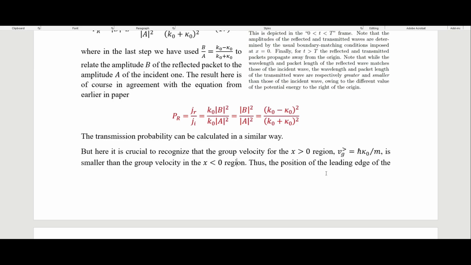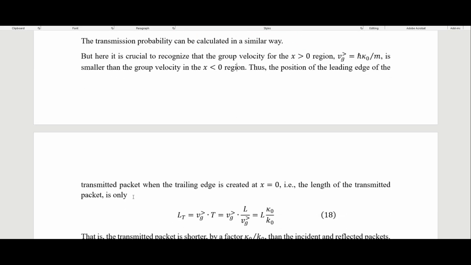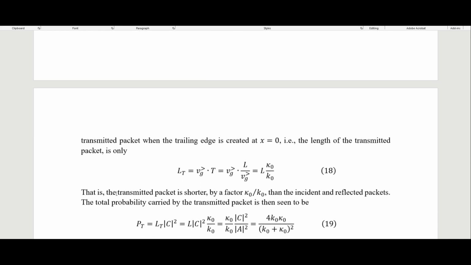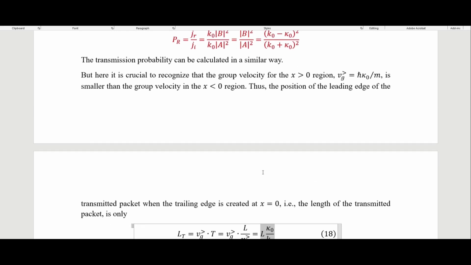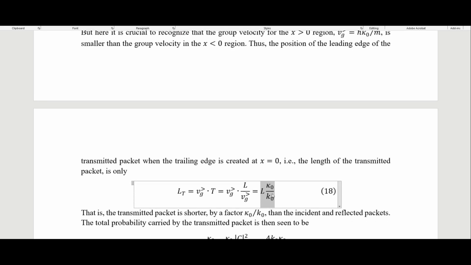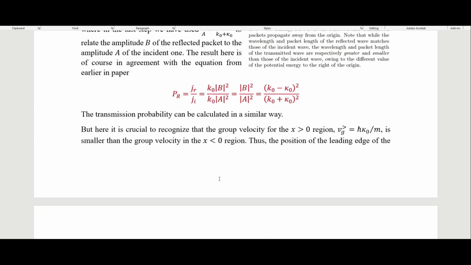Thus, the position of the leading edge of the transmitted packet when the trailing edge is created at x equals 0, i.e. the length of the transmitted packet, is only this. And so this is telling us that the length of the wave packet for our transmitted wave is smaller by this factor of kappa over k. Remember that kappa is smaller than k, and so this is going to reduce the length of our transmitted wave.